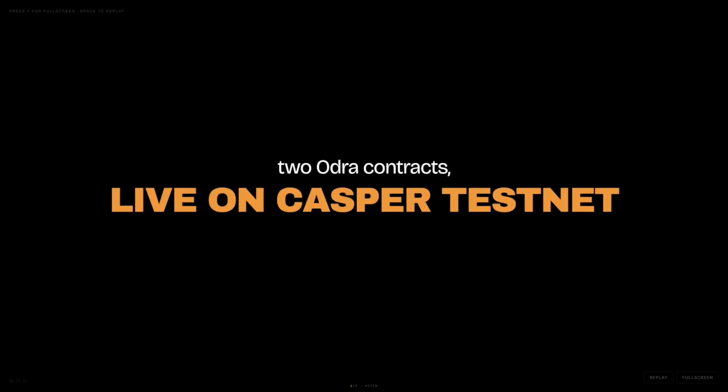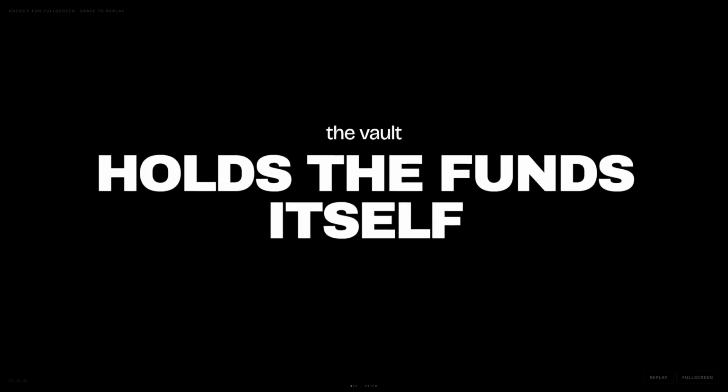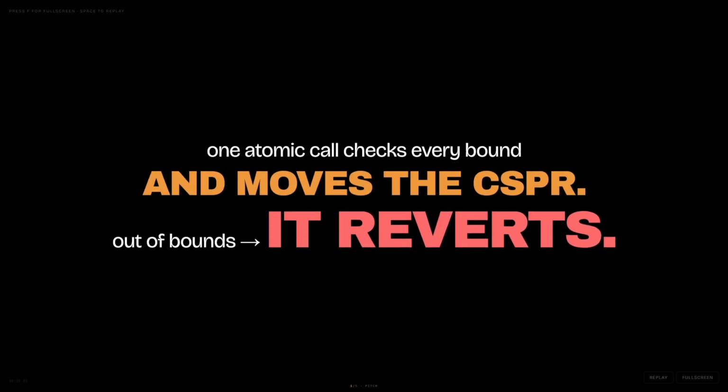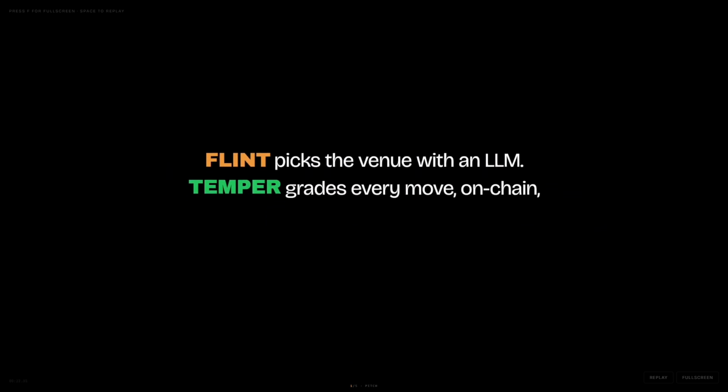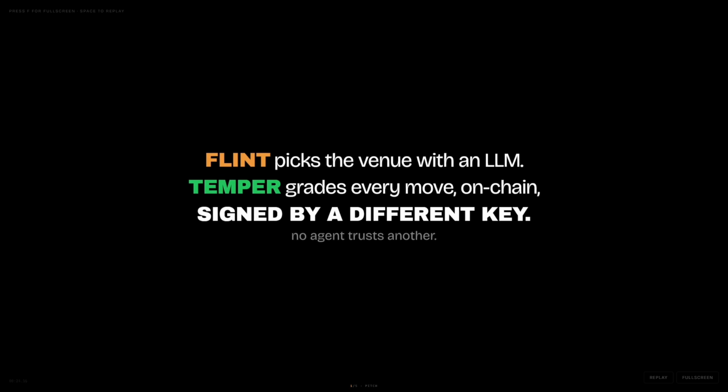There are two contracts, a policy contract and a reputation ledger. The vault holds the funds and the agents never touch the money. One atomic call checks the bounds and moves the funds, or it reverts. The agent picks the venue with an LLM and a formula. Then the critic grades every move on chain.